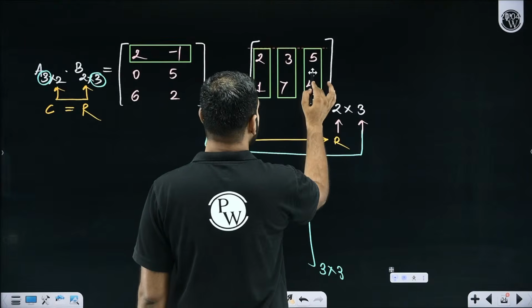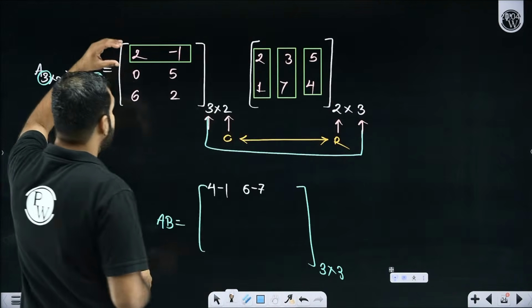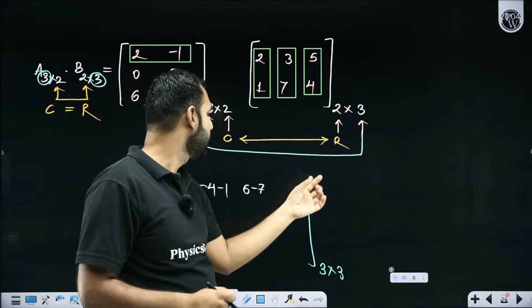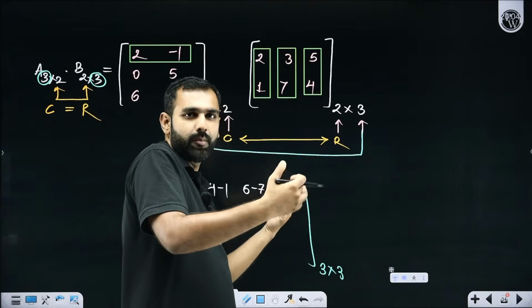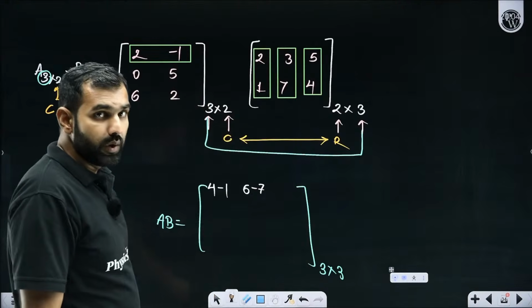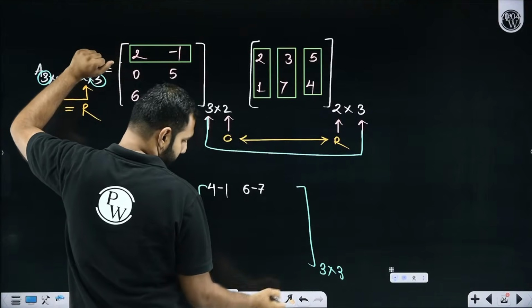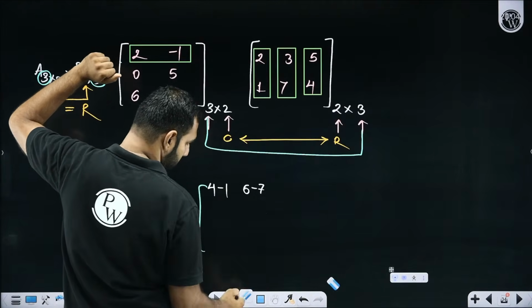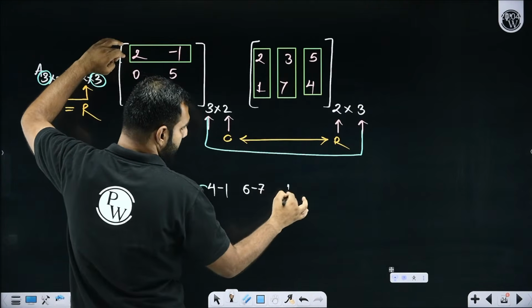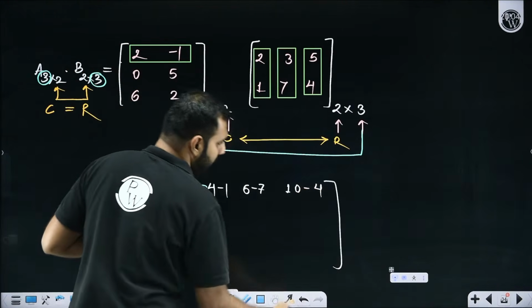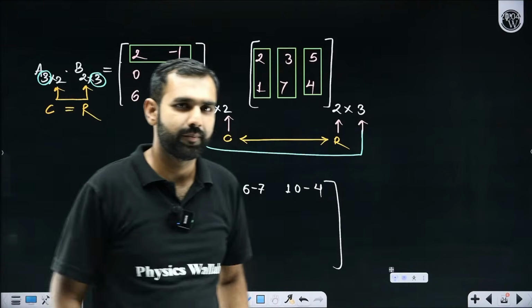Now, moving ahead, I'll shift it to the third column where I'll still stick to the first row, but I'll multiply it with the third column. So to get the first row, third column element, which means here, 2 into 5, that is going to be 10. And this minus 1 into 4 is going to be minus 4. So this is how I define the first row elements.